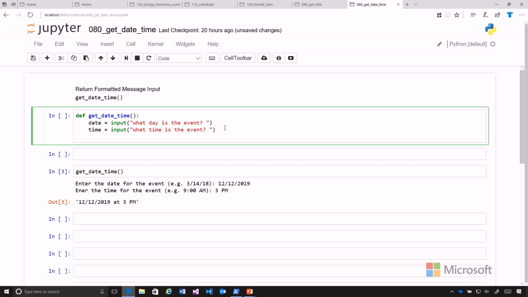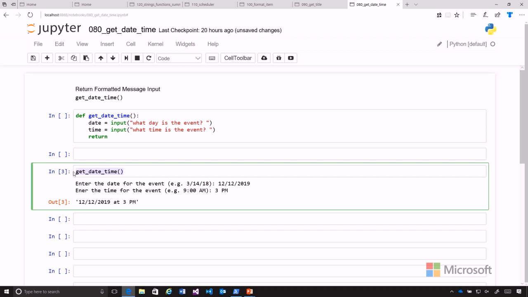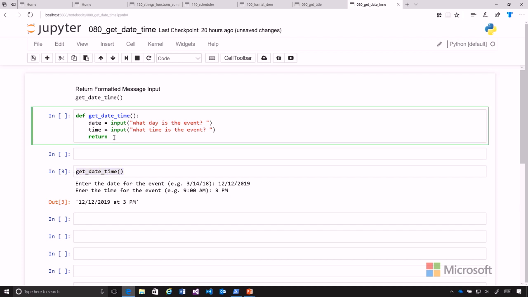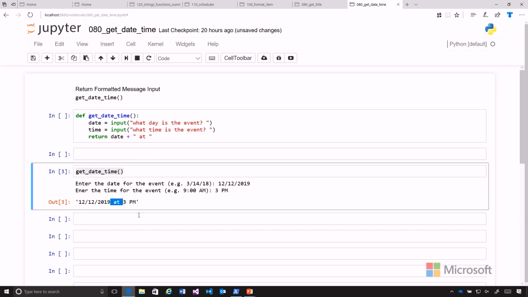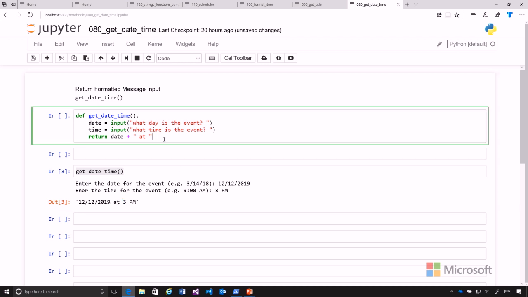So let's just go ahead this time and not create a variable with the concatenation. Let's just return that. So we use the keyword return, and then that's going to return to this function call whatever we put in here. So we want to put in the date, and then we want to add in a space after the date, and then the word at, and then another space. So we see right here, you got to remember your spaces. With this formatting, we're going to add that string right there in, and then we'll add the time in,